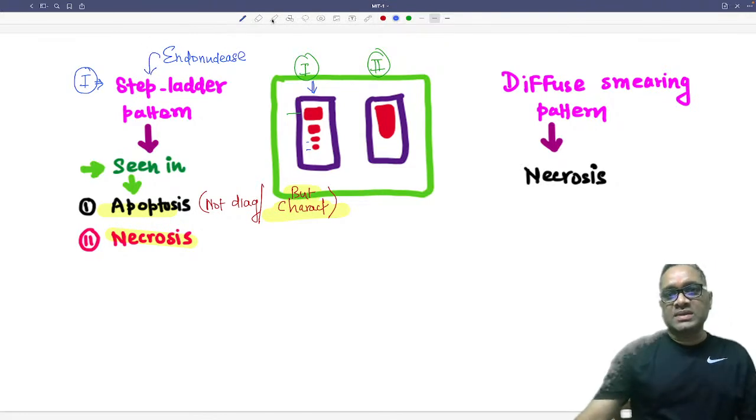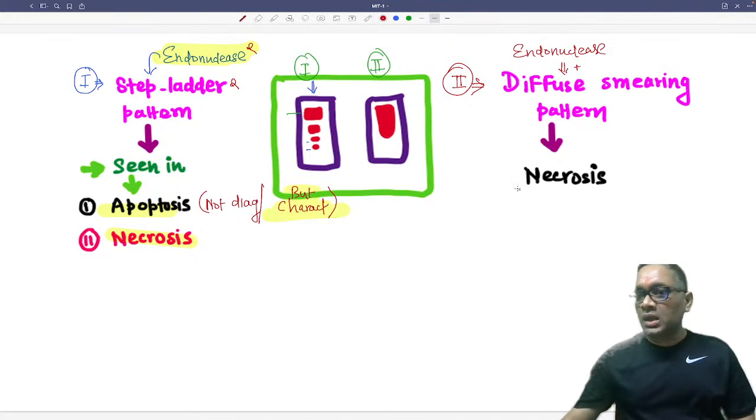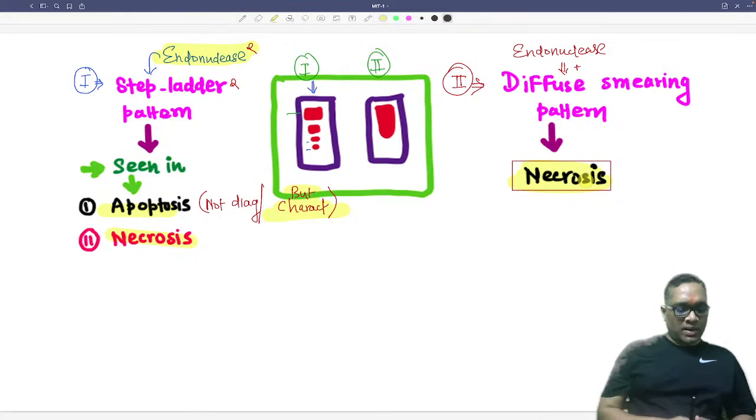Sometimes the examiner asks this kind of MCQ also. This was an older question in exam. So endonuclease is responsible for the step ladder pattern. The same endonuclease is responsible for the diffuse smearing pattern, because here it is a random damage. The diffuse smearing pattern was also a question in the AIIMS exam 2016, and this will be seen in necrosis. That was the answer in exam. So the diffuse smearing pattern will be seen in which condition? It will be seen in necrosis. That is the point we have to keep in mind.